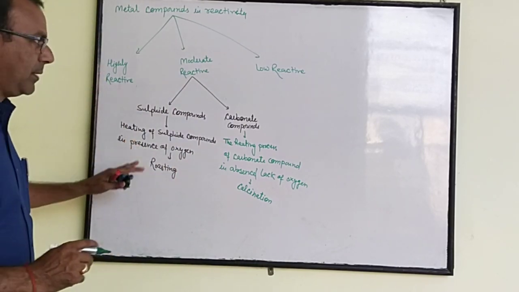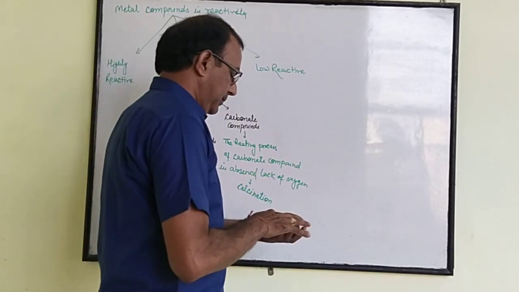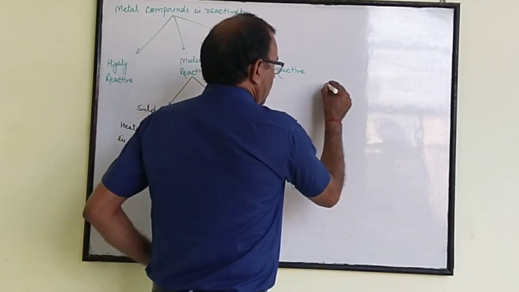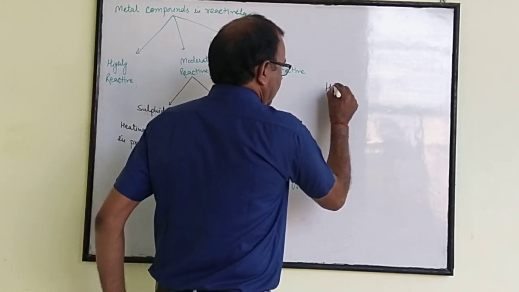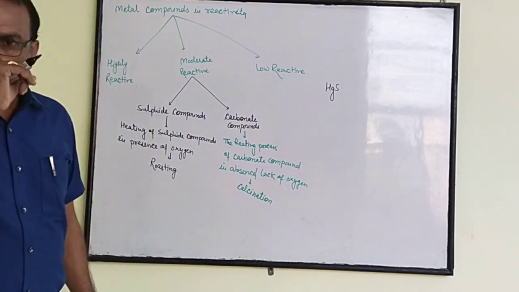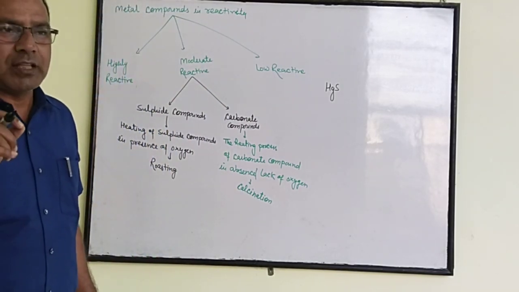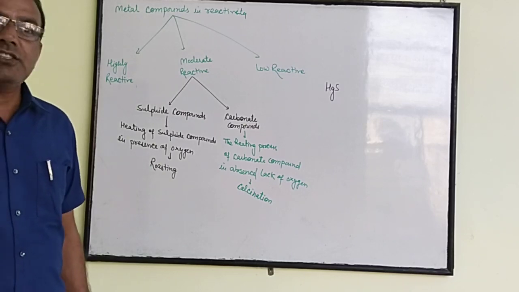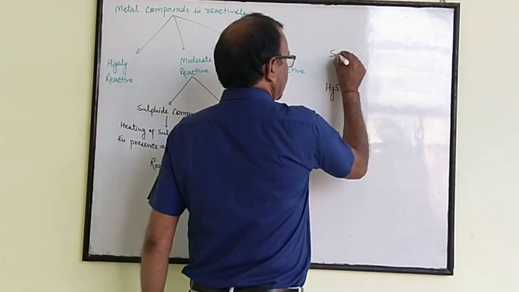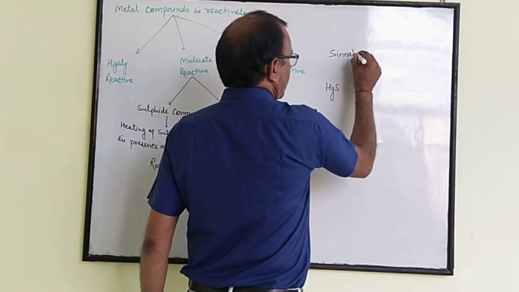How can this process take place? Suppose we have HgS. It is the ore of mercury. The mercury ore is known as cinnabar.